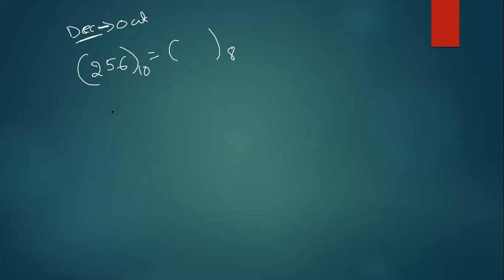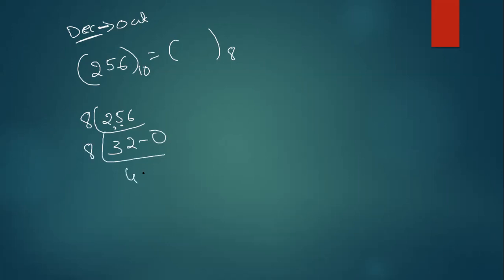If it is octal, divide by 8. See, 8 times 32, remainder 0. 8 times 4, remainder 0. Here I can't divide further by 8 because this number is less than 8. So now write in the reverse order. So 400 in octal is equal to 256 in decimal. Is it clear?